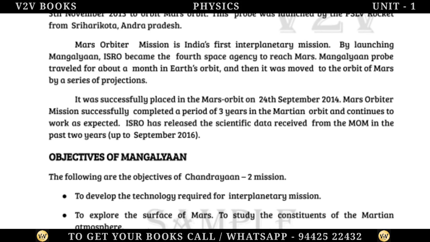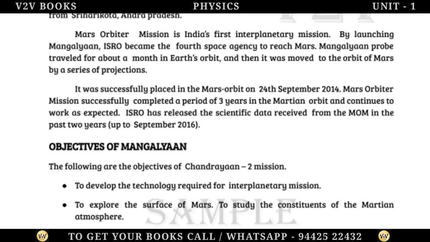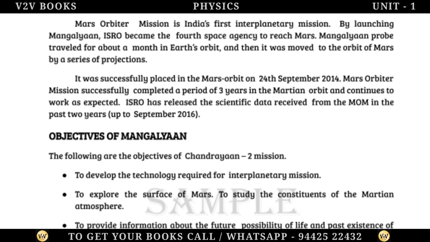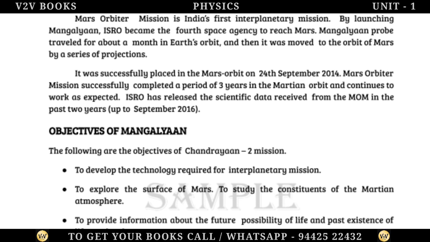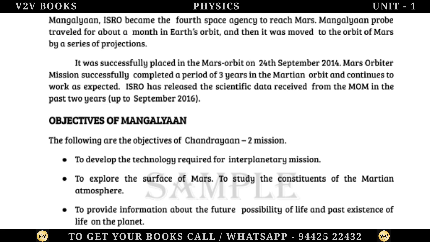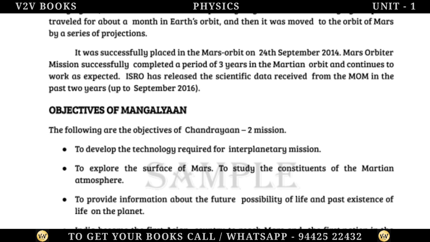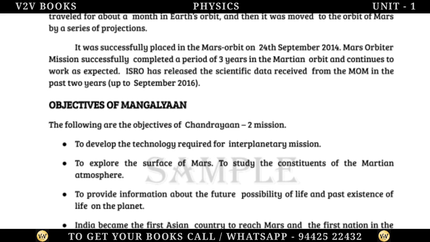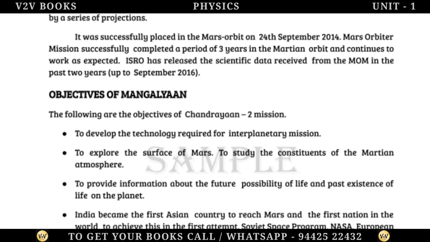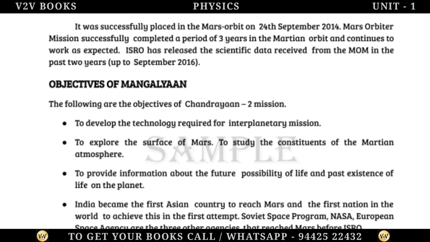Mangalyaan probe traveled for about a month in Earth's orbit, and then it was moved to the orbit of Mars by a series of maneuvers. It was successfully placed in the Mars orbit on 24 September 2014. Mars Orbiter Mission successfully completed a period of 3 years in the Martian orbit and continues to work as expected. ISRO has released the scientific data received from the MOM in the past 2 years, up to September 2016.